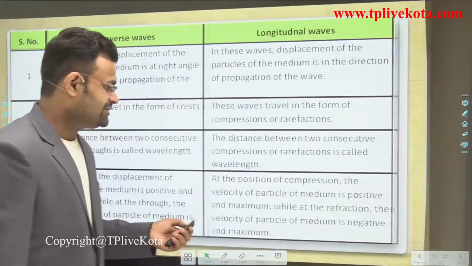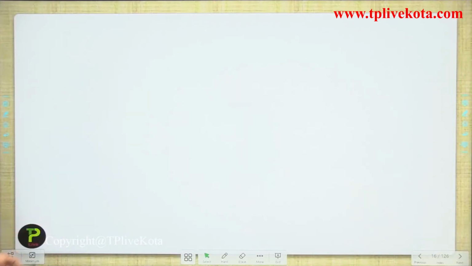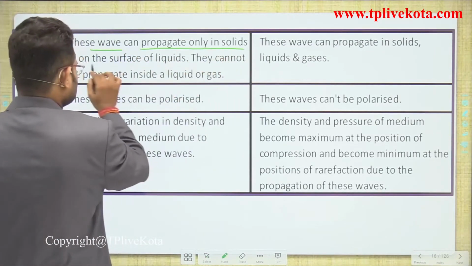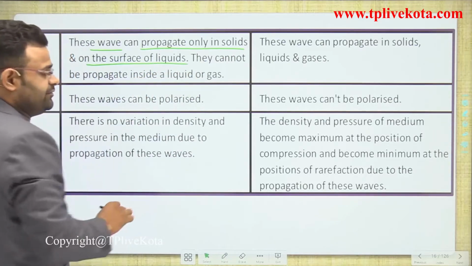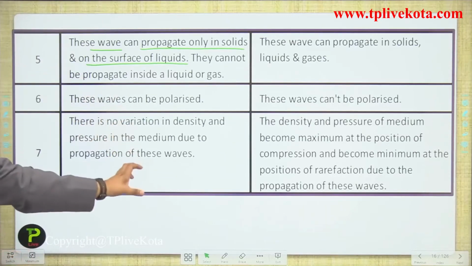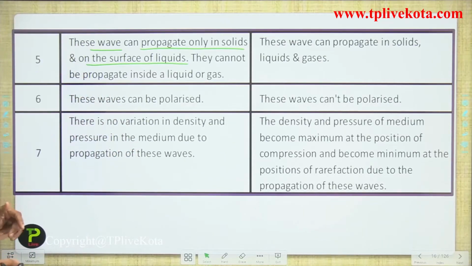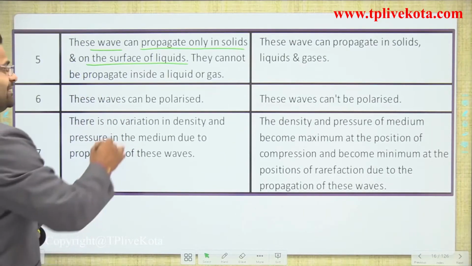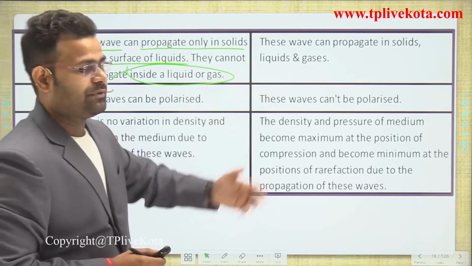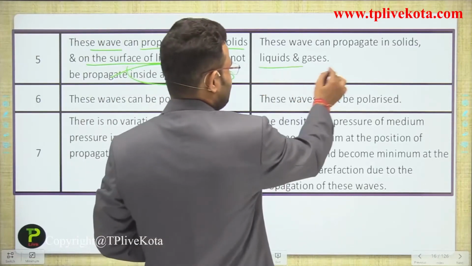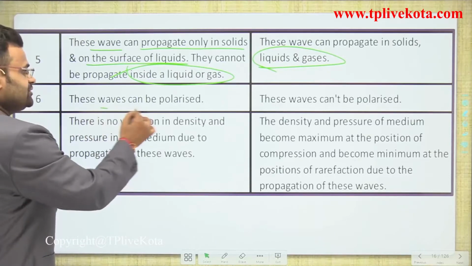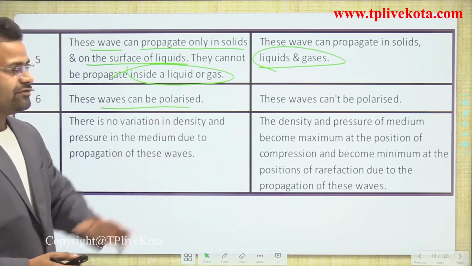Next difference is, these waves can propagate only in a solid and on the surface of a liquid. They cannot propagate inside a liquid or gas. Okay, but these waves can propagate in a liquid, solid and gas, all the media. These waves can be polarized and these waves cannot be polarized.